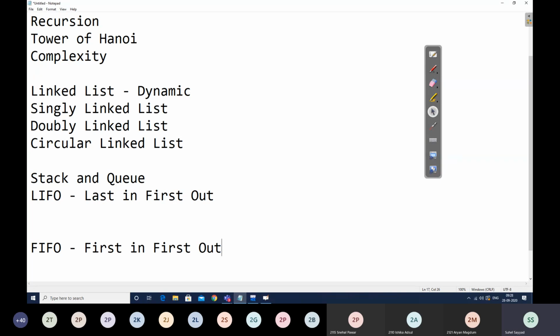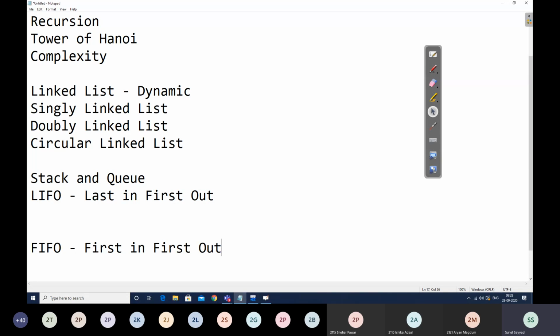The condition was if front is found equal to rear plus 1 mod size, right? So using this condition, we had written Q overflow for circular Q, and we had also used the same condition in the DQ operation for reinitialization of our Q front and Q rear to minus 1 when our circular Q was becoming empty. So this is how we discussed the next type of queue, that was circular queue.